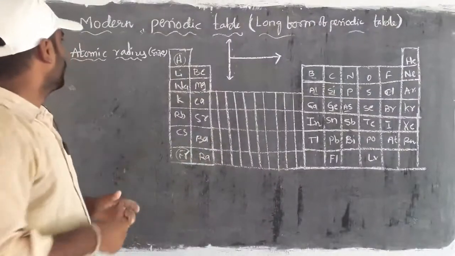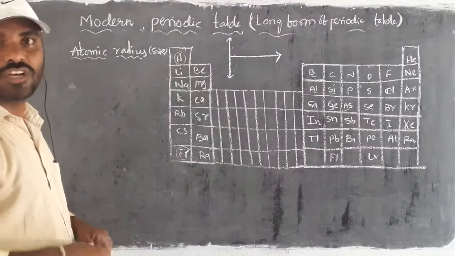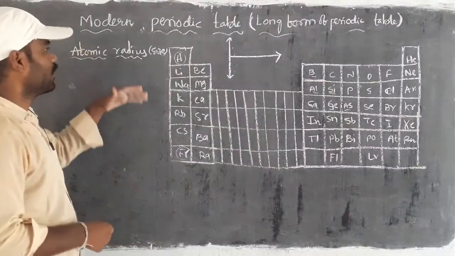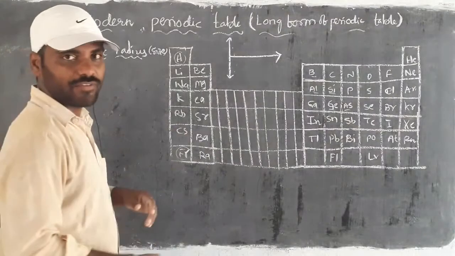Now take the next periodic property, that is atomic radius. For atomic radius, first we have to take the definition.